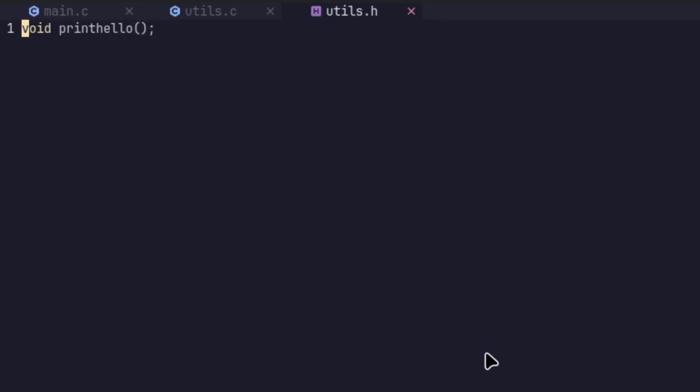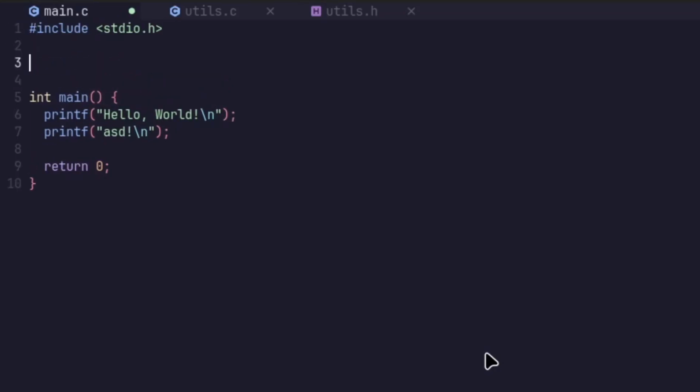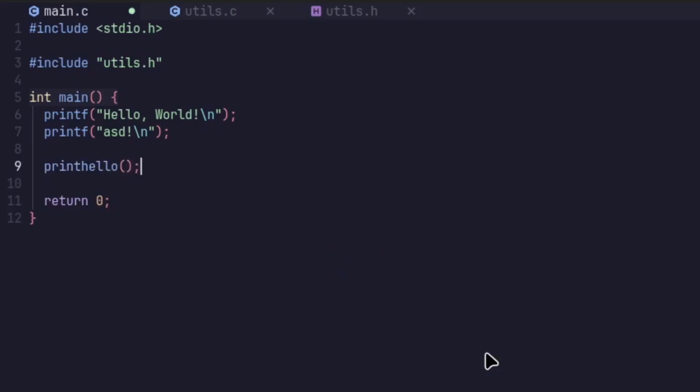Now finally, to use this printhello function in our main.c file, below the include stdio, I will be adding 2 lines, as I like to separate my system imports from my local file imports. Once again, I will say #include, and then instead of using the angled brackets, I will be using quotation marks and saying utils.h. Notice that I am not importing the .c file, but the .h file. Now to use this function, I will just say printhello, brackets, semicolon.